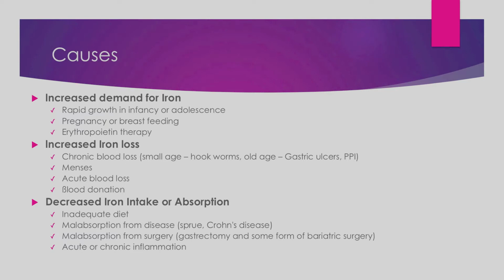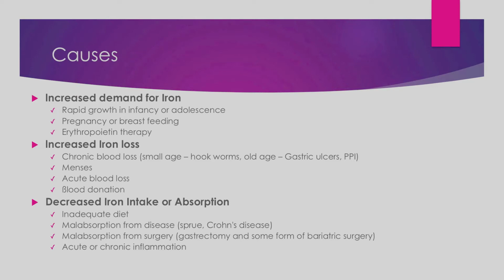So iron deficiency anemias. The causes for the iron deficiency in a person could be due to these three reasons. First is increased demand, second is increased iron loss from the body, and number third is decreased iron intake or absorption. Either the person is not taking iron properly, or the absorption of iron inside the person is not proper, right?